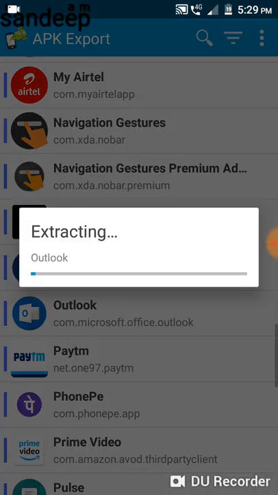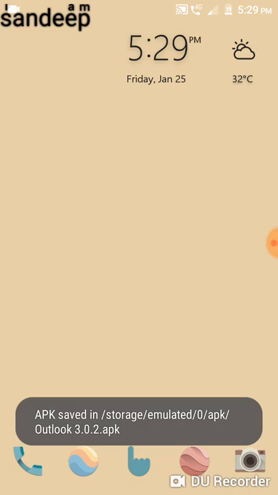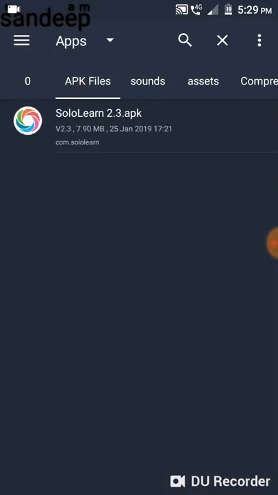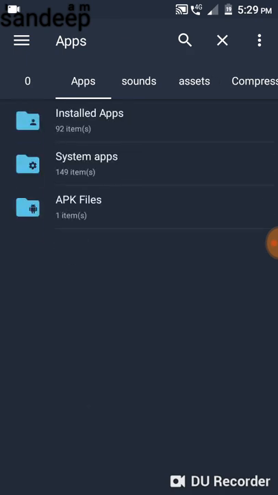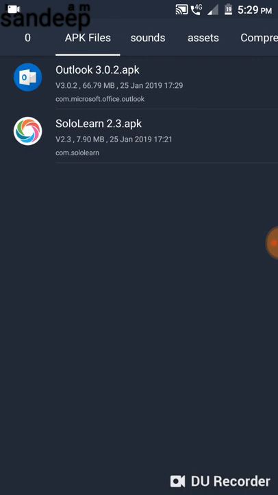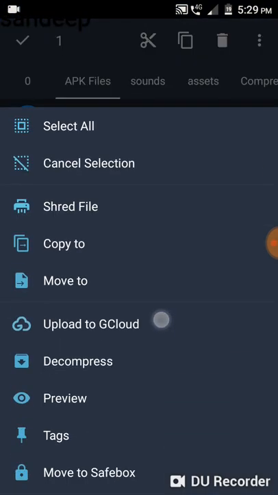Okay, extracting APK. And see, now we have Outlook. Now I need to decompress.